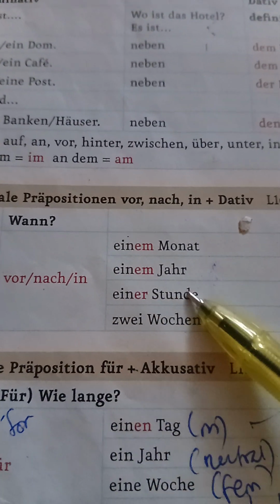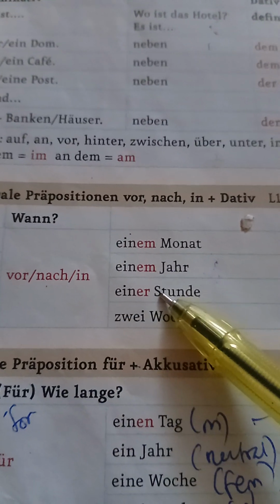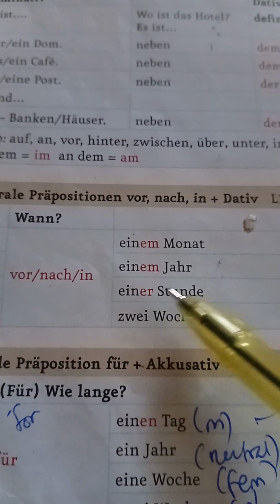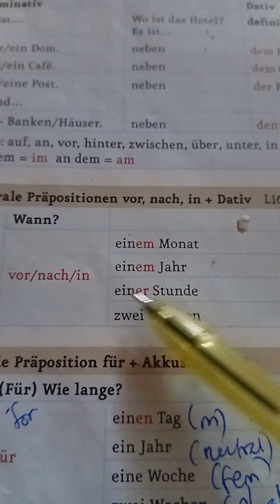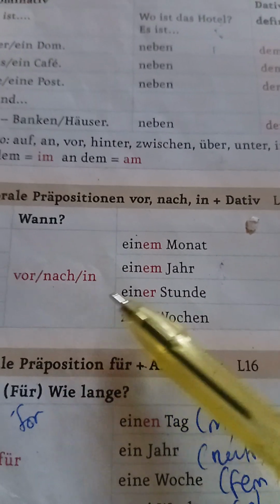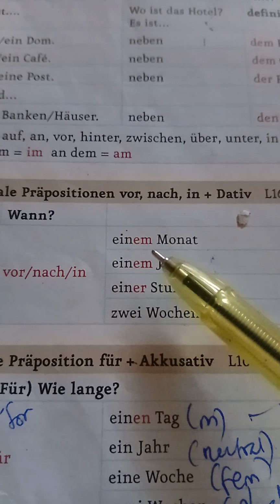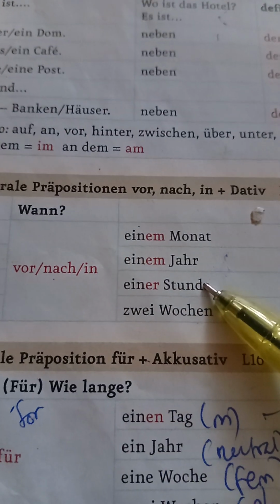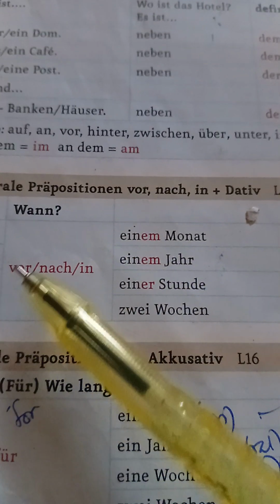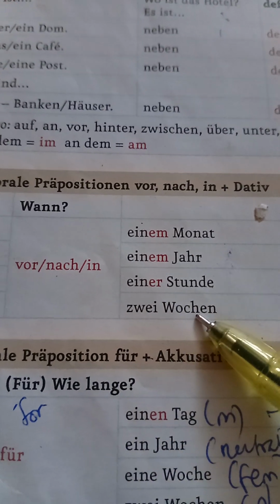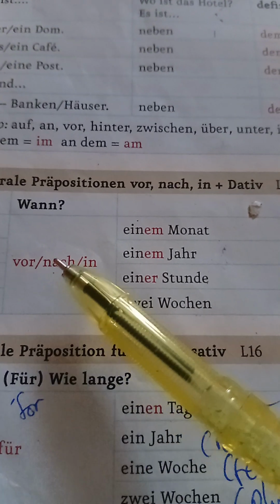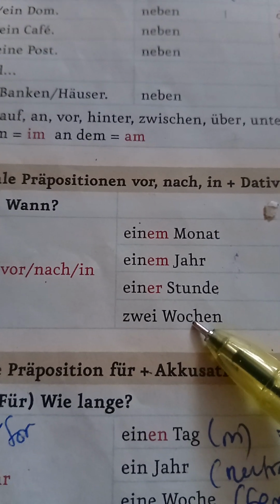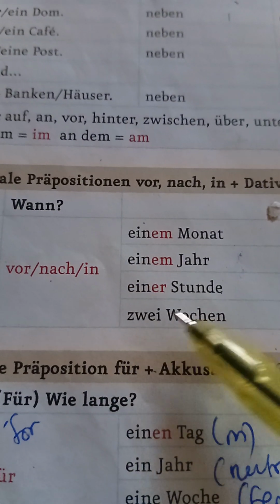Ago 1 hour, vor einer Stunde. Stunde. Make sure you read with me. Vor einer Stunde. After 1 hour, nach einer Stunde. Take note of the em, er. In 1 hour, in einer Stunde. 2 weeks ago, vor 2 Wochen. After 2 weeks, nach 2 Wochen. In 2 weeks, in 2 Wochen.